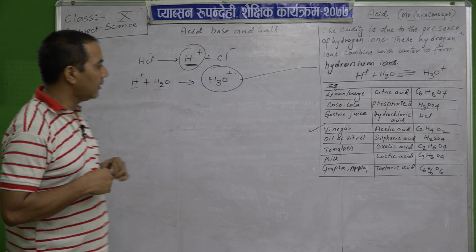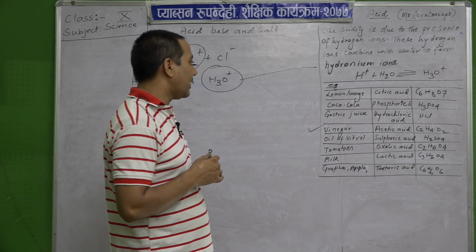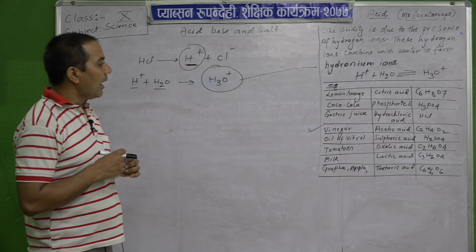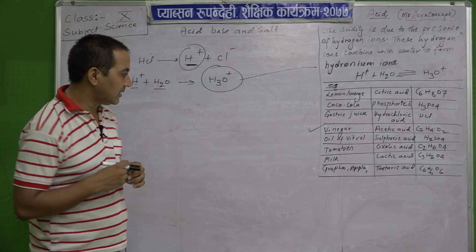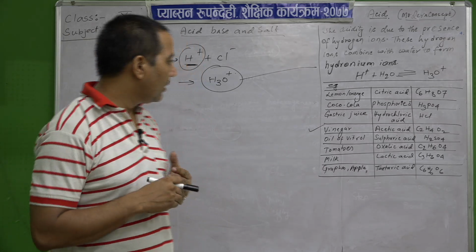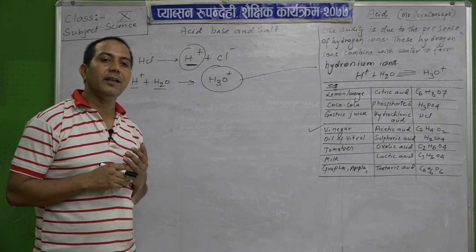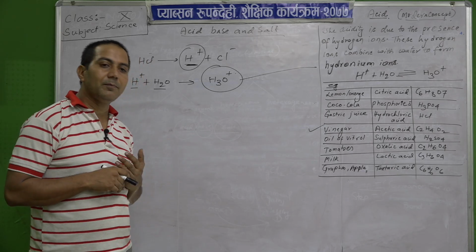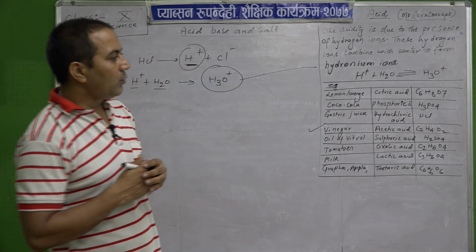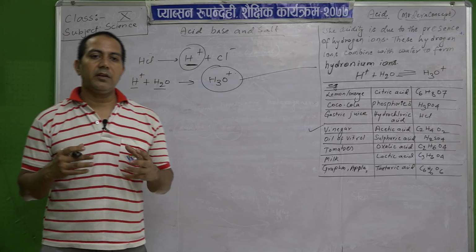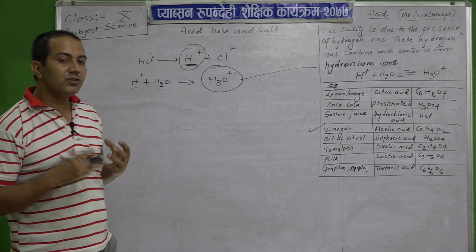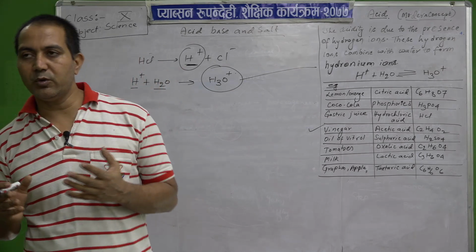Then the next one is the oil of vitriol. It contains sulfuric acid. Tomato, which we consume, contains oxalic acid, and milk also contains lactic acid. Milk is also somewhat sour in taste and it contains lactic acid. Likewise, grapes and apple contain tartaric acid. So, we come to know that nature contains different types of fruits and vegetables which have the presence of acid.